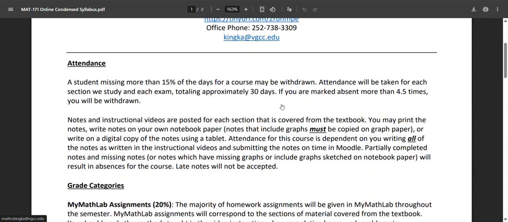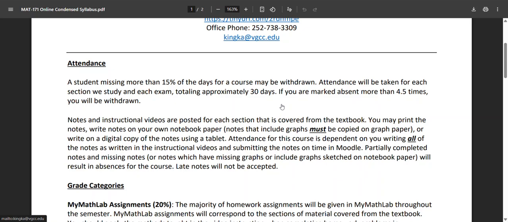All right, so first thing that's going to be important for you to know is how attendance is going to work, since this is an online course and you're clearly not attending in person. So the school says that if you miss more than 15% of the days for a course, you're going to be withdrawn. And the way that I count attendance is I look at each section that we study and I look at each exam and I count each of those as one day. So participating in the section, participating in each exam, that counts as a day. So that's approximately 30 different days that I'll be taking attendance.